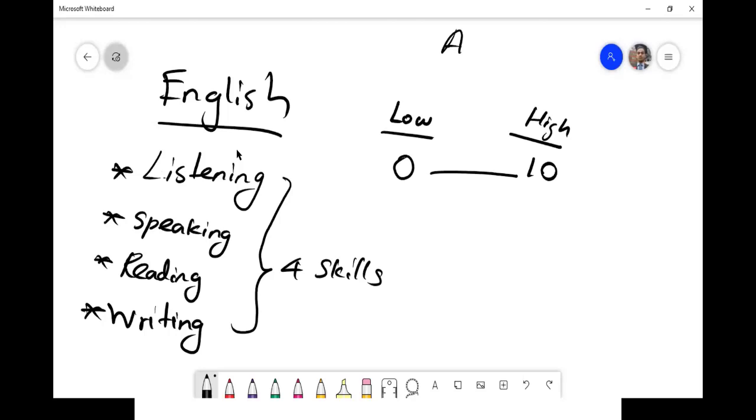Okay, you consider all these 4. When deciding your level of English knowledge, I just need you to consider all these 4 skills.